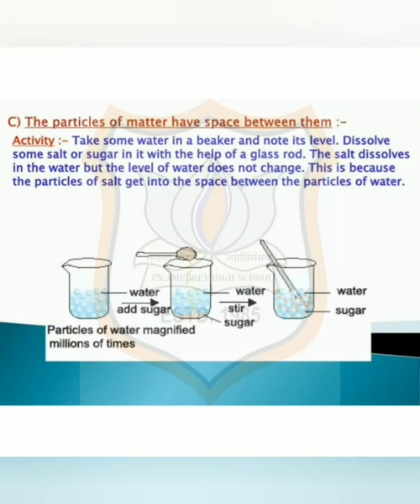It goes into the small space present in between water molecules, which we have already learned in activity 1. Other examples we can see: mixing of ink in water, mixing of potassium permanganate in water, and making of milkshake, etc.